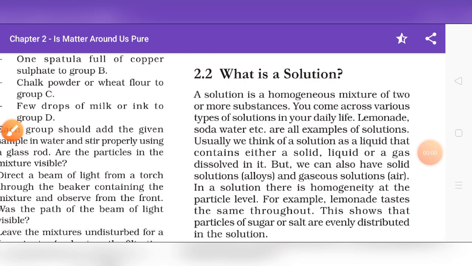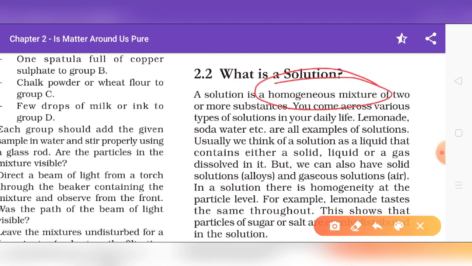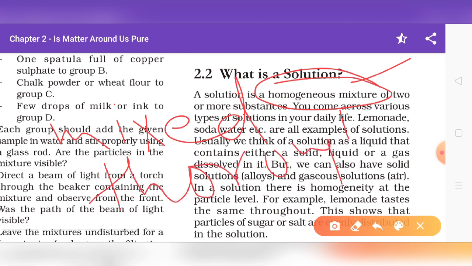Let's start with the solution. What is a solution? A solution is a homogeneous mixture of two or more substances. A homogeneous mixture means that the mixture is just the same throughout. Same throughout means mixed thoroughly. Some common examples of solutions are lemonade, soda water, salt solution, sugar solution, vinegar, etc.